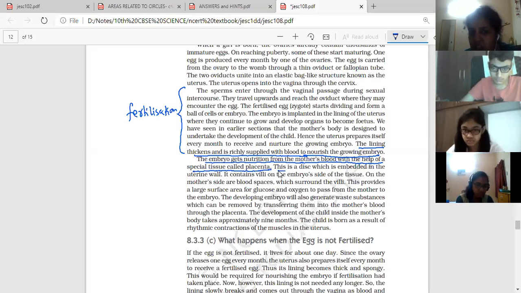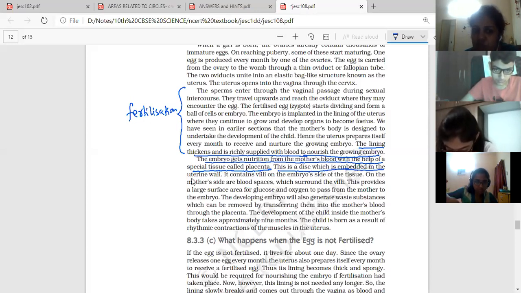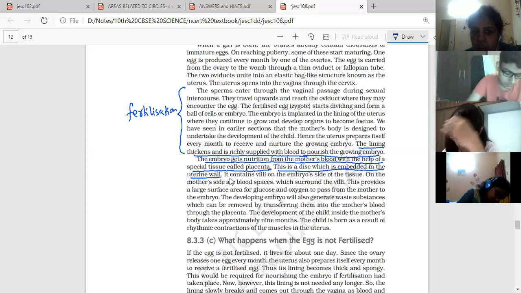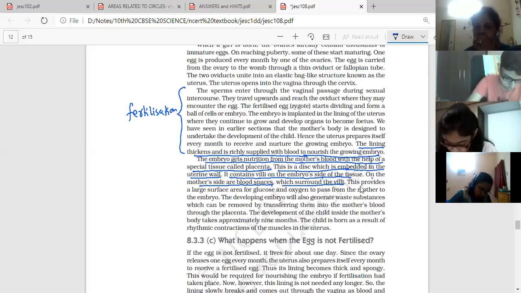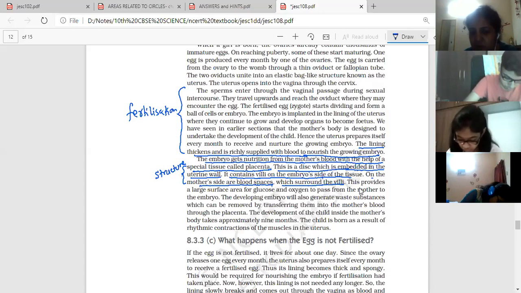This is a disc which is embedded in the uterine wall. It contains villi on the embryo side of the tissue, and on the mother side are blood spaces which surround the villi. This is the structure of the placenta, and the function of the placenta is given here.